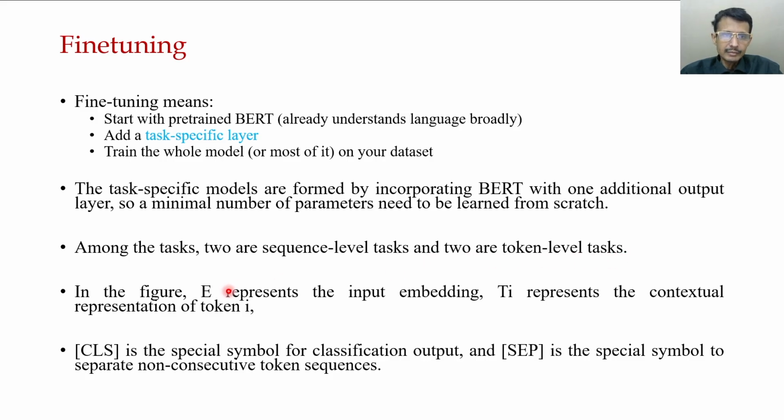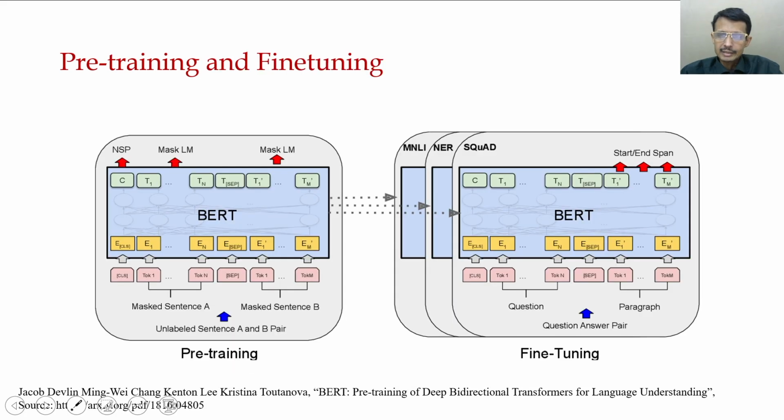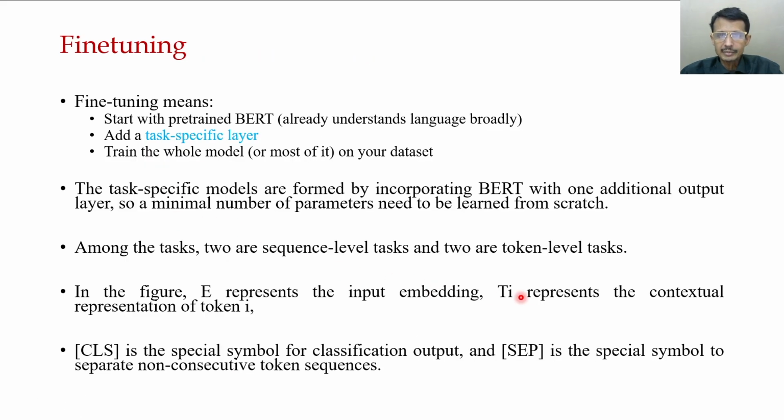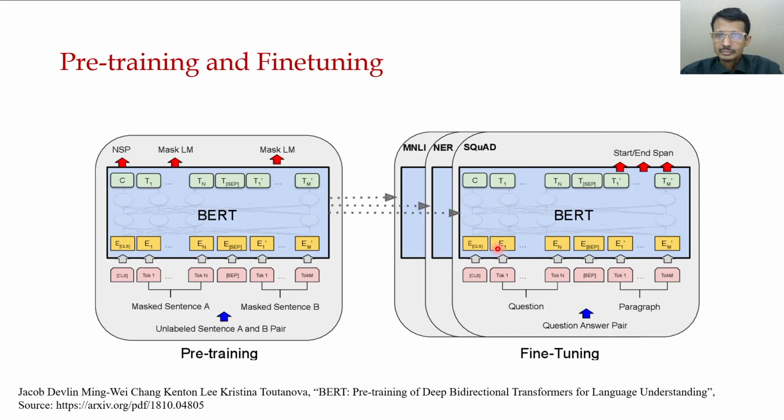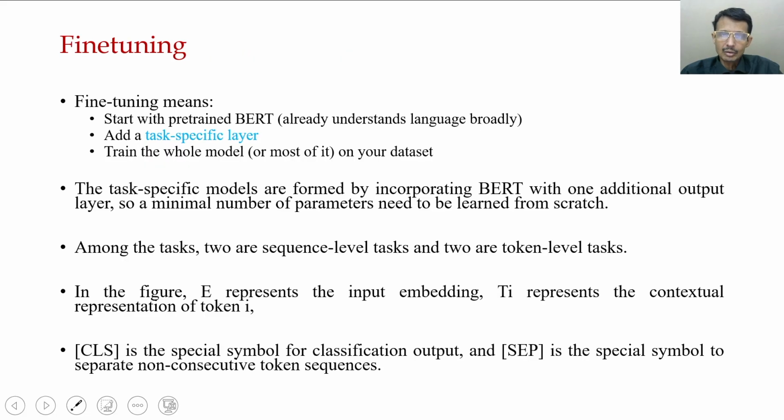In the figure, E represents the input embedding, so these are the input embeddings, and T is the contextual representation.